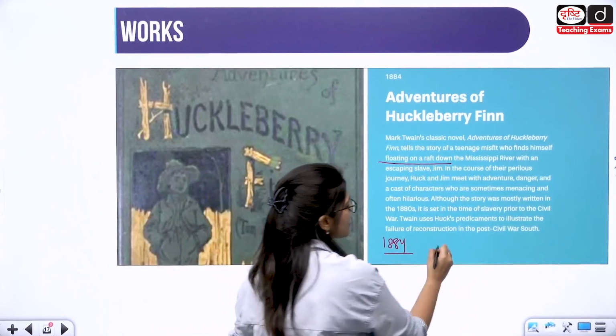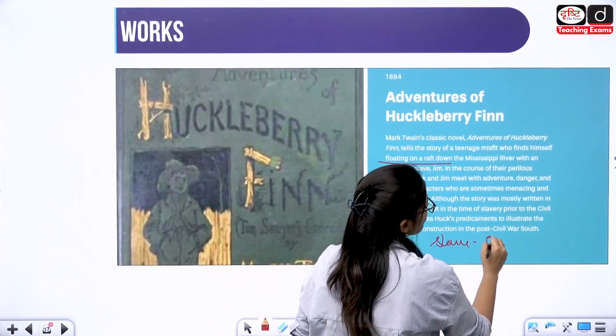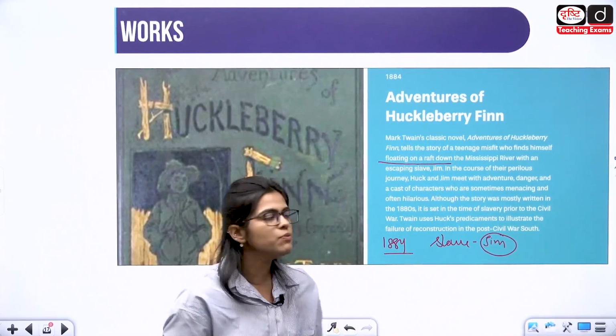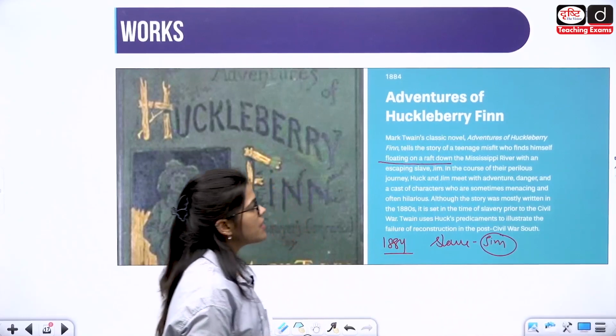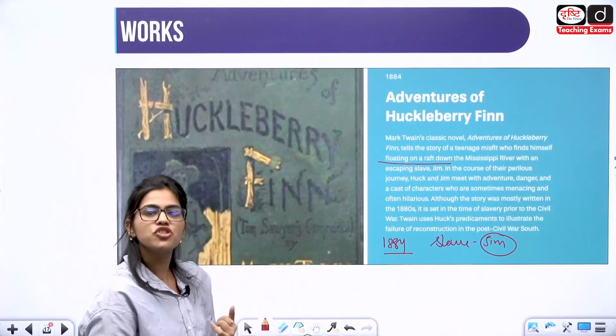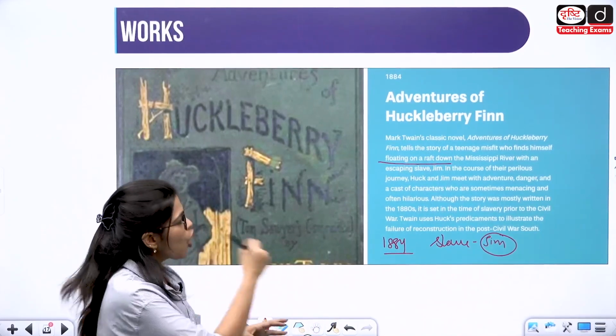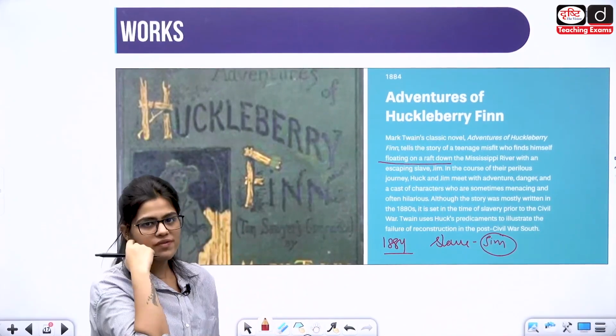So whom is he saving? There is a slave. He is called Jim. Very important character. It is a typical question, they ask about characters like this. So they are helping Jim escape. So we have Huck, Tom and Jim. These are the three characters. In this book they meet Jim. So we have Tom as well as Huck, who are there in the earlier novels too.